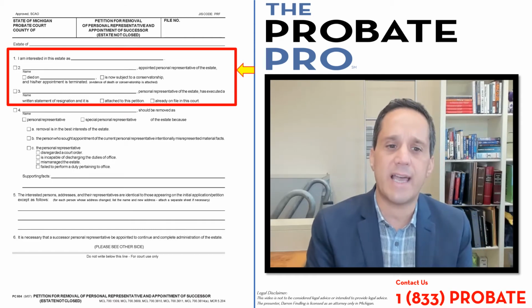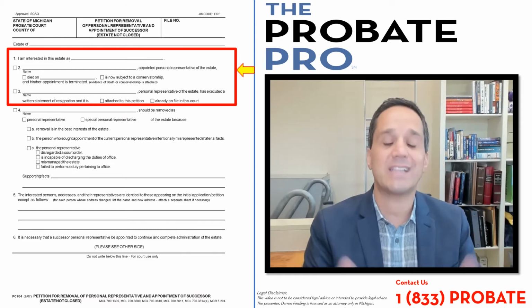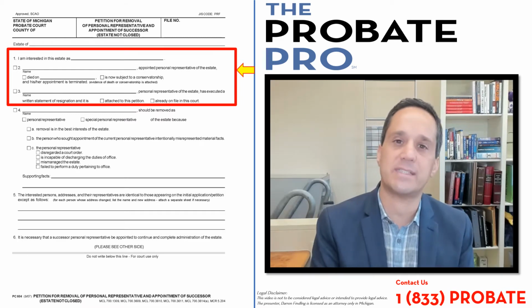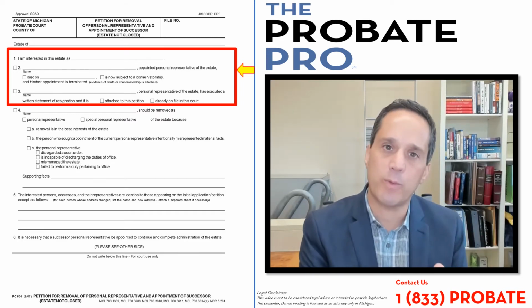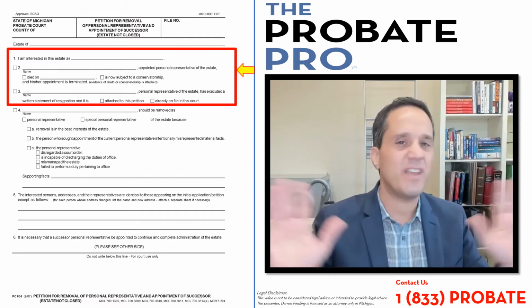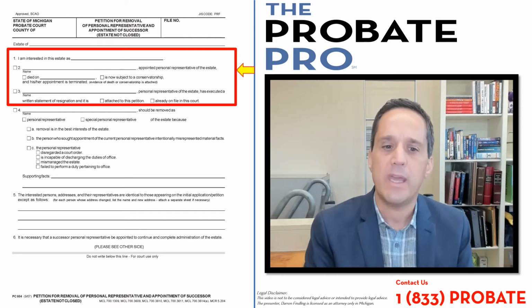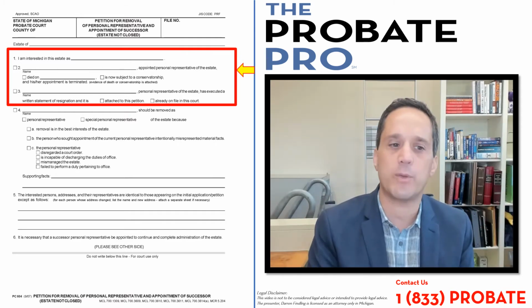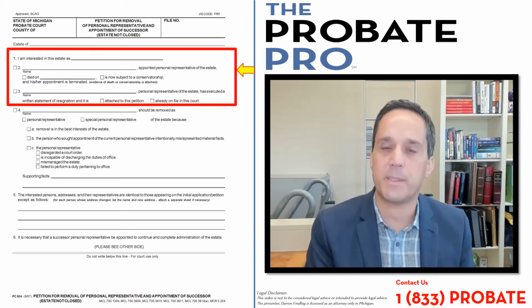Subsection 3 says that the personal representative has resigned. So this would be the basis in that statute that says if a personal representative tenders a resignation, they say, I don't want to do this anymore, and it's attached to the petition or already filed with the court, that would be the basis for the petition.